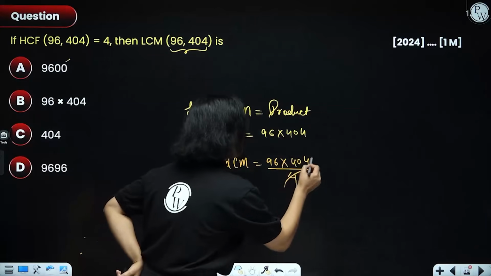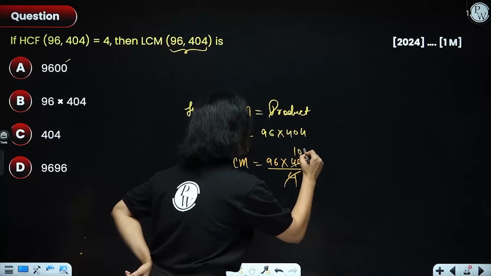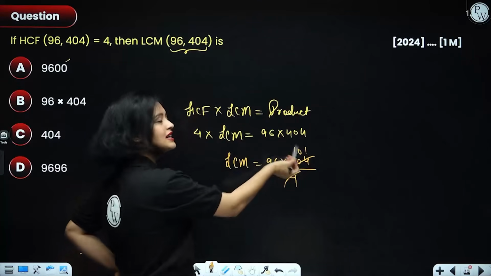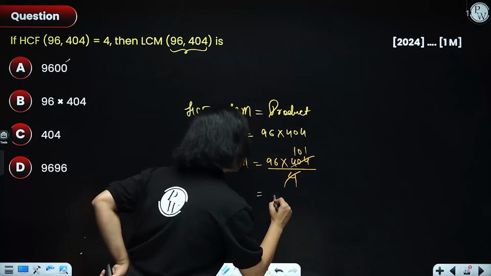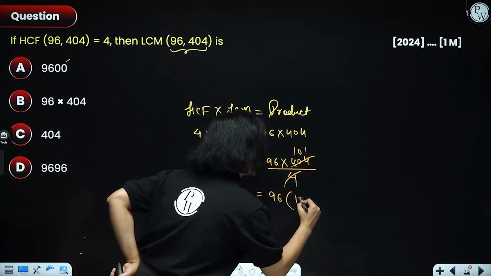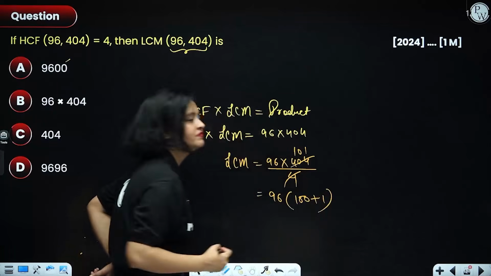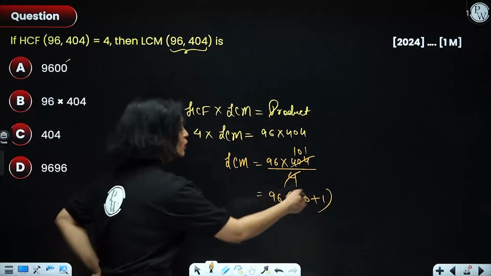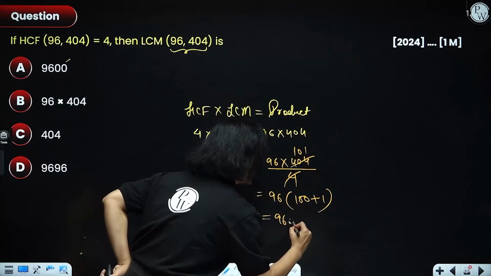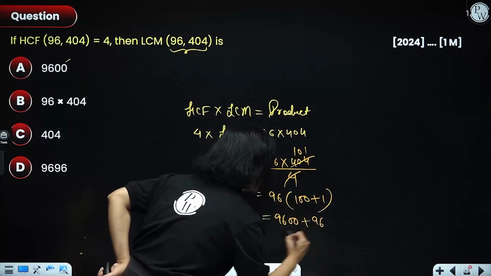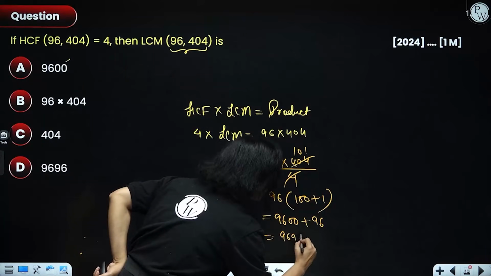Now do the entire calculation. We can cancel 4 and 404, so here we'll get 101. Now 96 into 101 is a very easy calculation. You can multiply 96 with 100 plus 1, because 101 is 100 plus 1. You can do this in your brain: 9600 plus 96. The final answer is 9696.